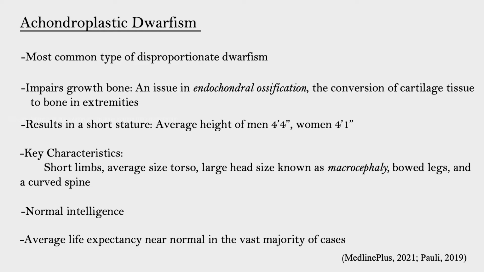Achondroplasia is the most common form of dwarfism that causes a person's limbs to be short in length and disproportionate to their average size torso. This occurs because of an issue in endochondral ossification, which is the process of converting cartilage to bone in the long bones of the thigh and upper arms. This condition does not affect intelligence, and the average life expectancy is near normal.